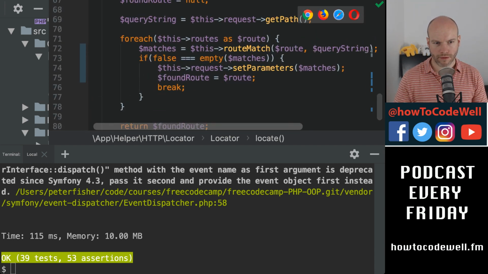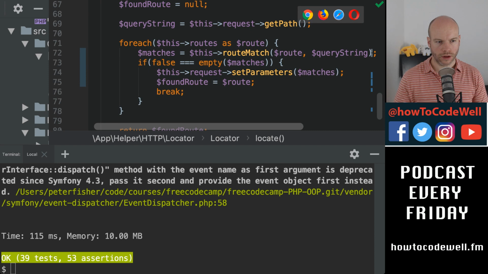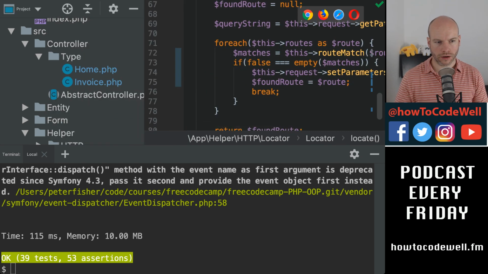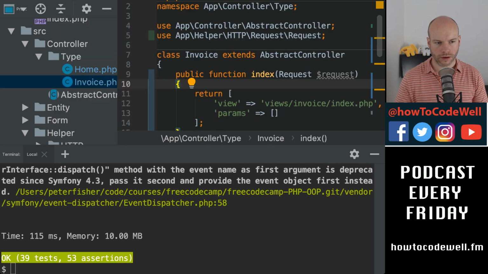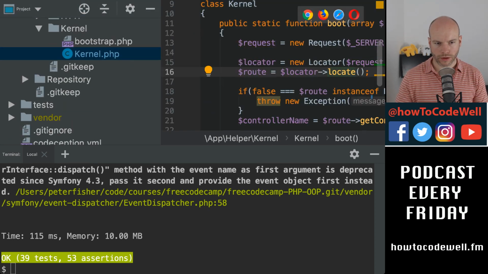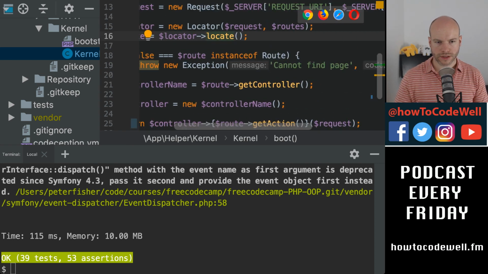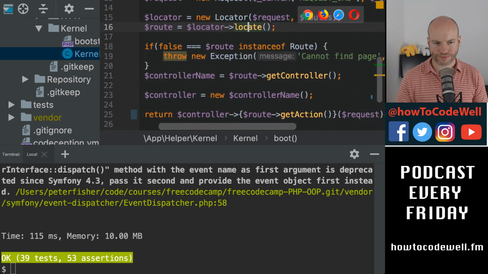So if false, I need a debugger. I need a debugger. So this is throwing a 404 exception if we can't get the root.